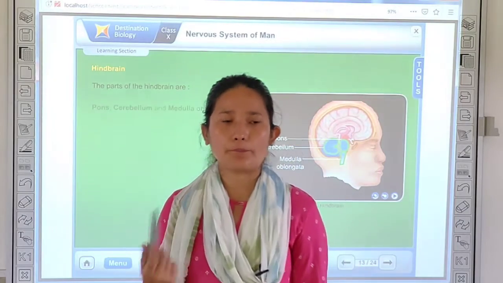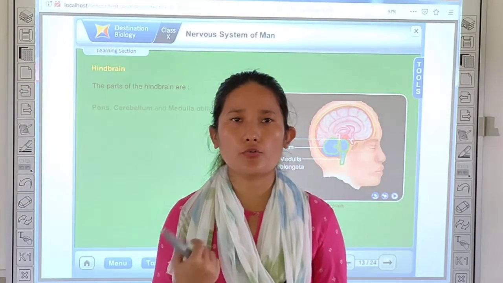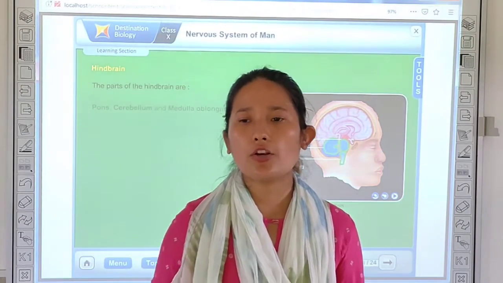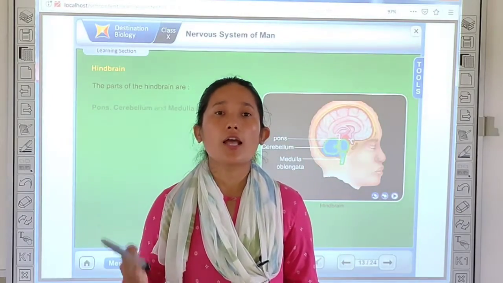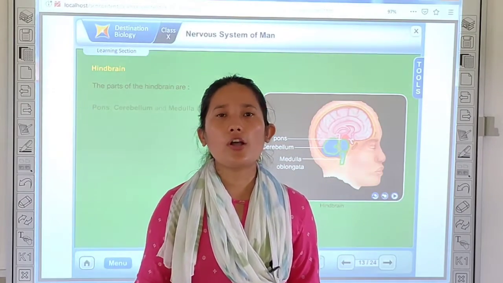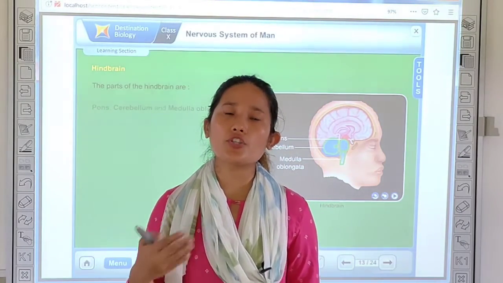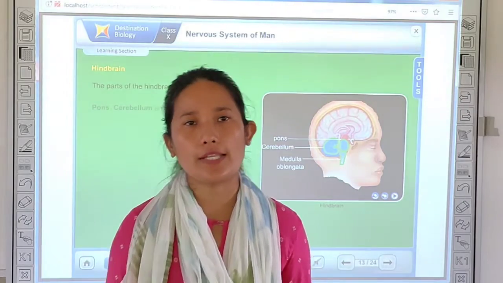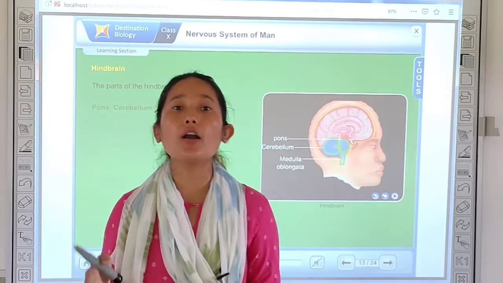You all have seen people who consume alcohol, right? They cannot walk straight because alcohol affects their cerebellum, because of which their body movement is affected. So that's why they cannot walk straight.